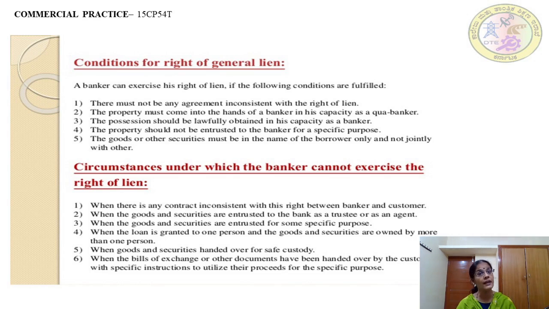I think it's very clear that as far as the right of a bank is concerned, a bank has got a right to hold the property of the customer to recover his debts unless and until he pays it, only when certain conditions are fulfilled and certain conditions are not present. Otherwise he cannot exercise his right.